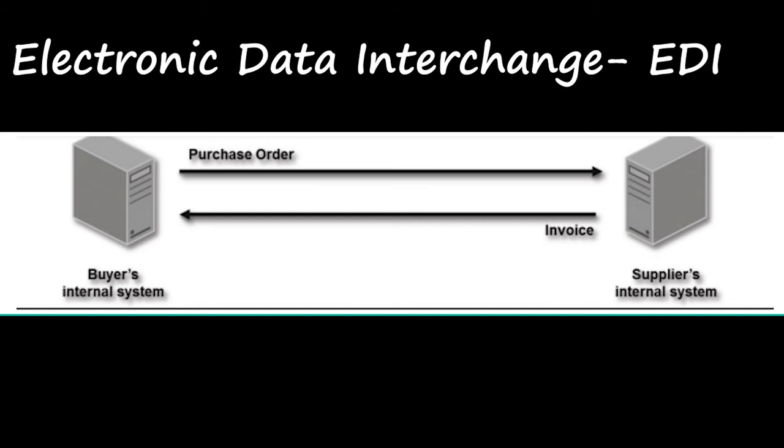Earlier, EDI documents were transmitted electronically by the use of radio, teletype, telex messages, or telephone. In ancient days, EDI documents were sent electronically using radio, teletype, telex machine, that is telex messages, and telephones.